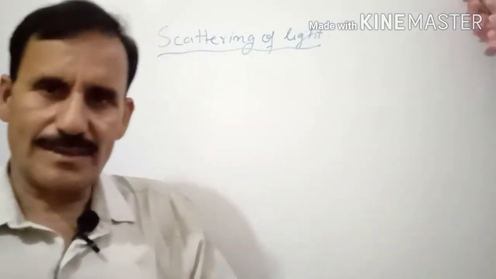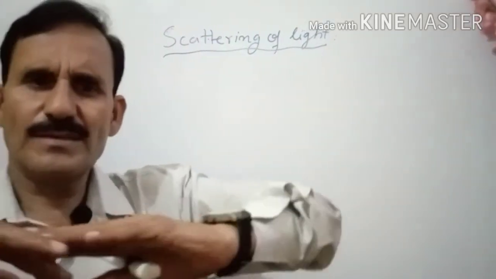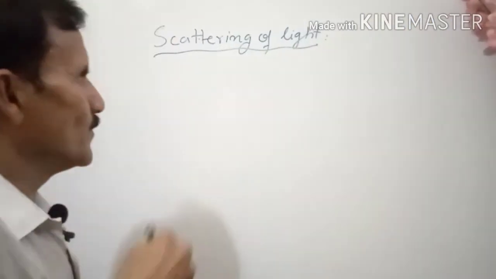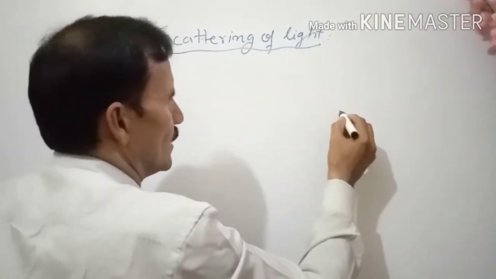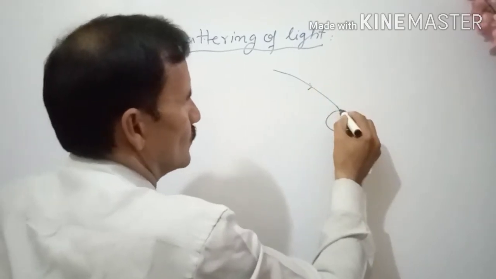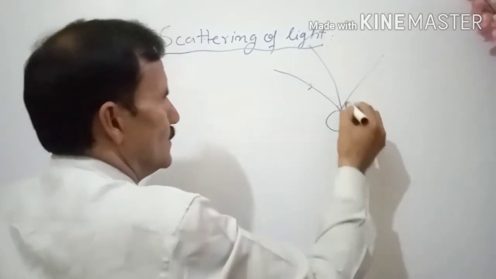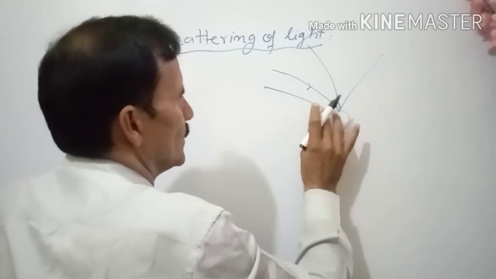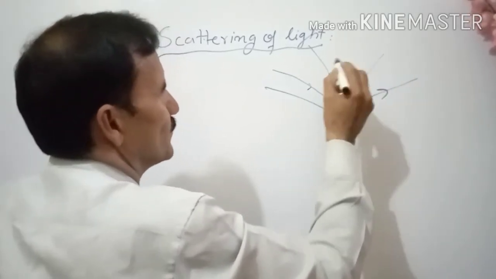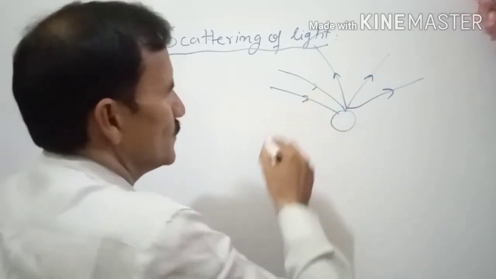What is this scattering? Scatter means spreading hither and thither. Suppose light rays are falling on some object and they are scattered without any direction, so it is different from refraction.